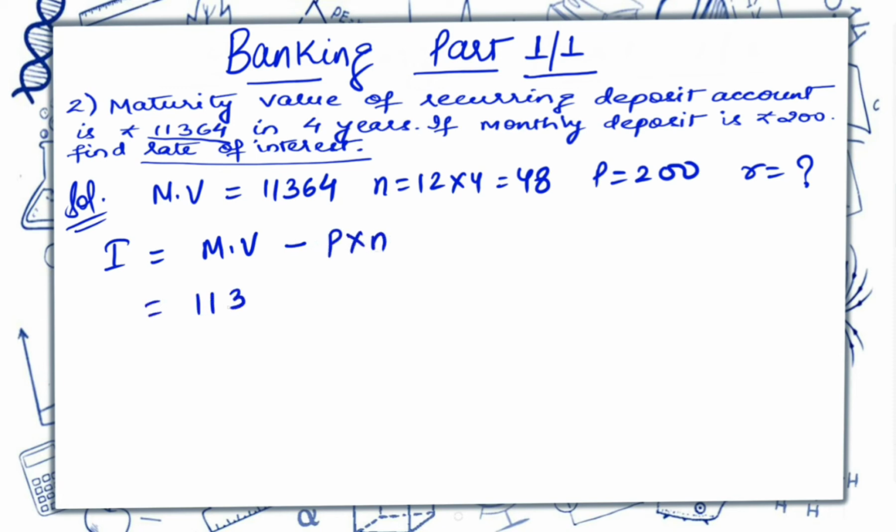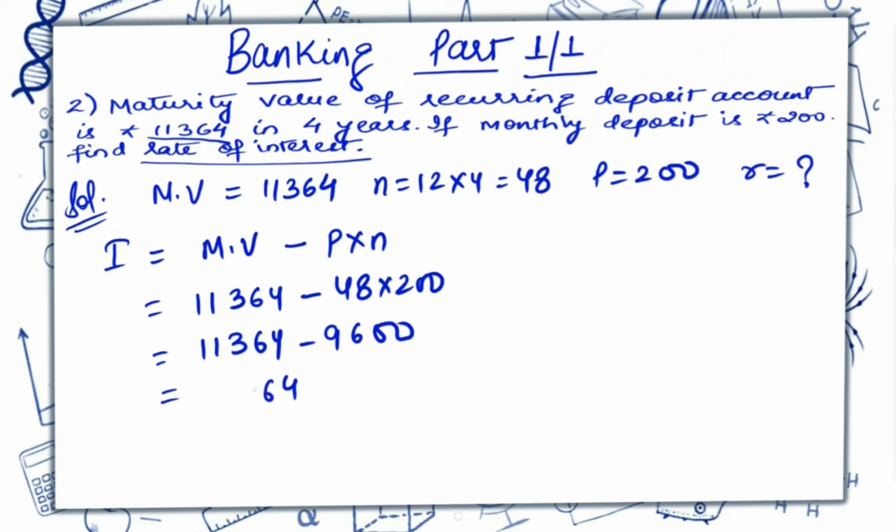So 11364 minus 48 into 200, that is 11364 minus 9600, and when we subtract it, 4, 6, 13 minus 6 is 7, and 10 minus 9 is 1.